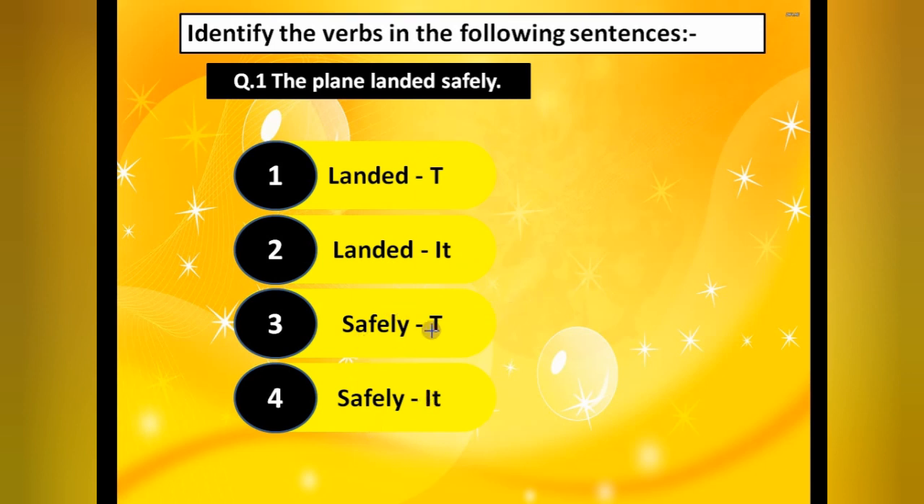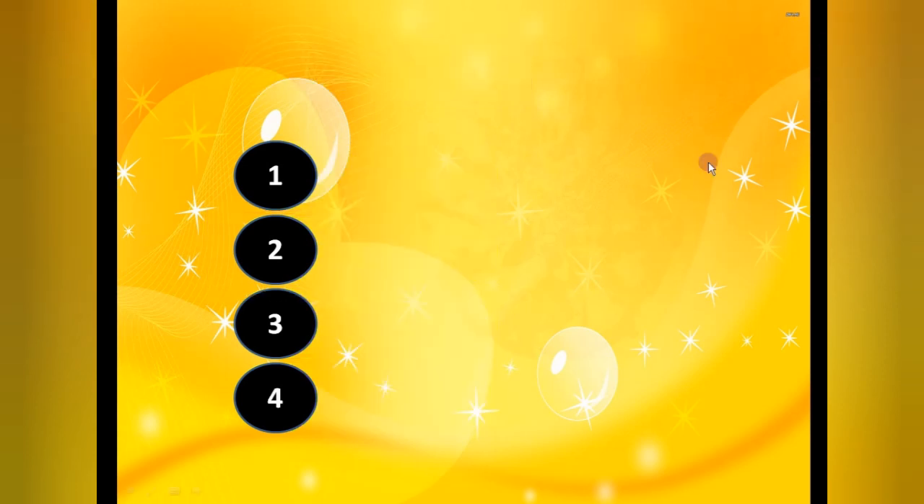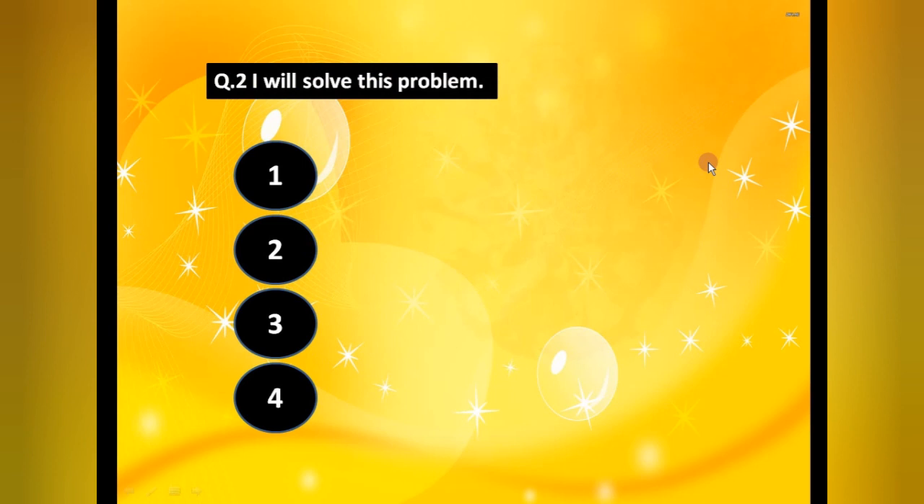This is wrong. Now two left, landed safely. Landed safely, if landed how? It is giving the answer of how. So definitely how is not an object. So this is our intransitive verb. Okay, fine. Now the next one, I will solve this problem.